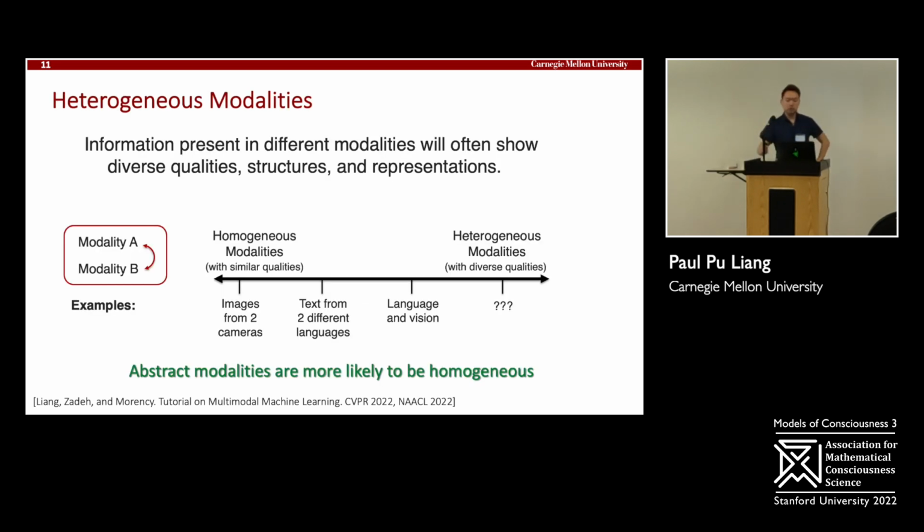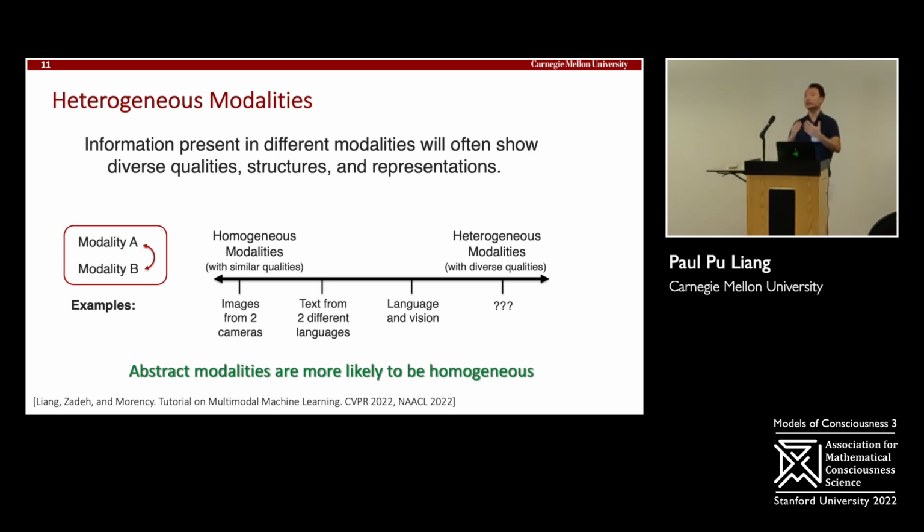Heterogeneous because all these modalities that we look at, the information present in them is going to show different qualities, different structures, and different representations. And again, heterogeneity is a whole spectrum. We have homogeneous modalities with similar qualities to heterogeneous modalities with very different qualities. So on the homogeneous side, we might have images from two cameras. Right? They're almost the same.